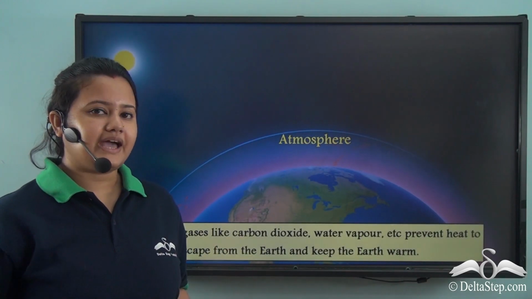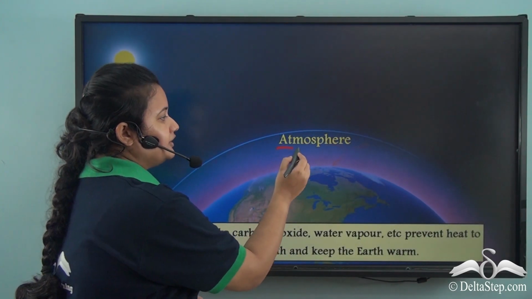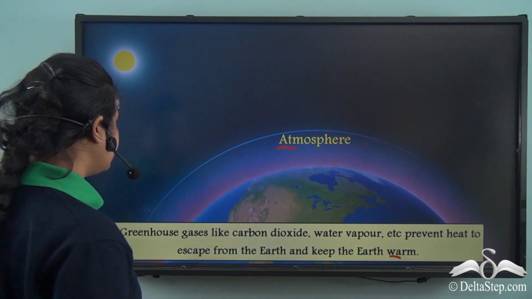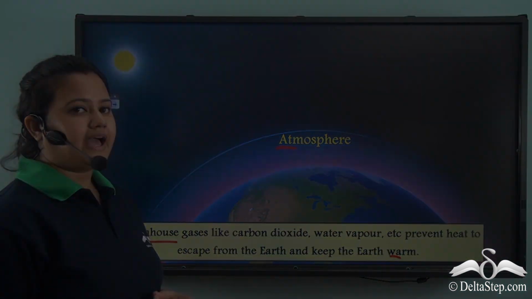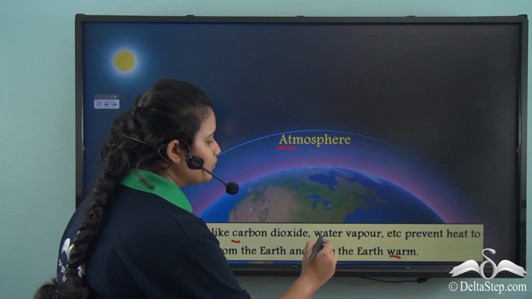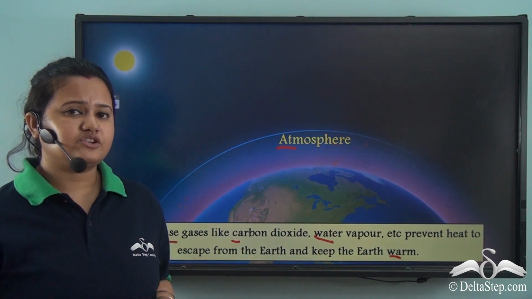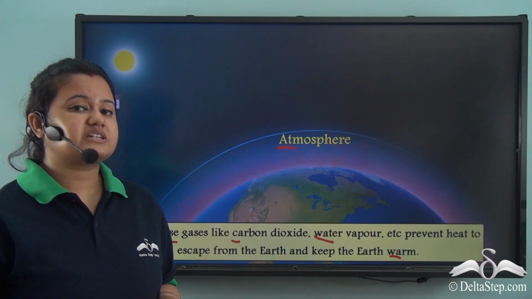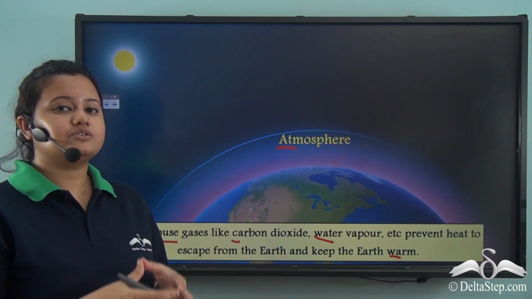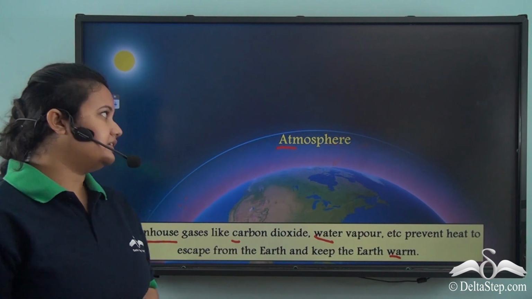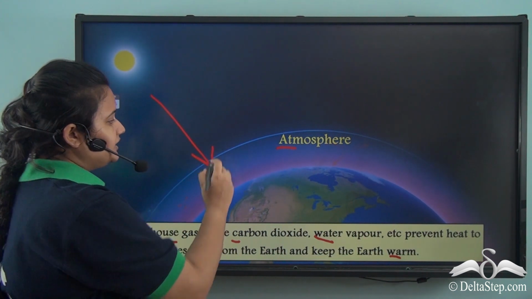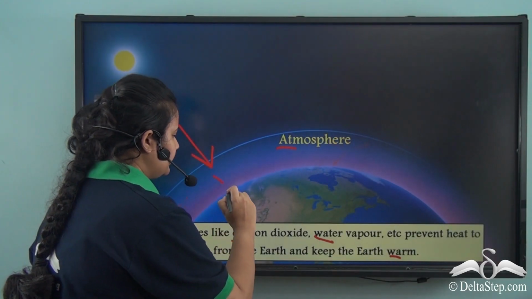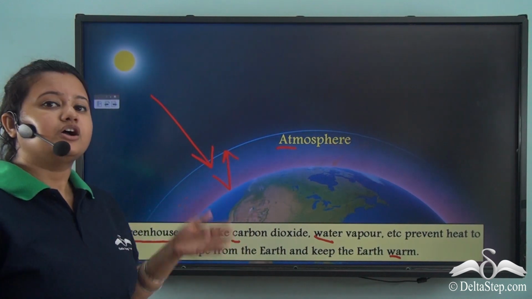Now there are some gases present in atmosphere which help to keep the earth warm. These gases are called greenhouse gases. Now carbon dioxide, water vapor, methane, nitrous oxide, etc. are the greenhouse gases that are present in atmosphere. These greenhouse gases trap the solar energy or the energy coming from the sun during day, and they do not allow this energy to radiate back to space.